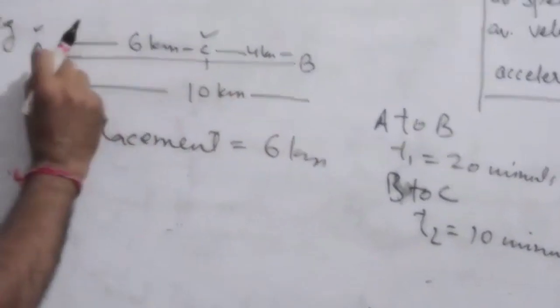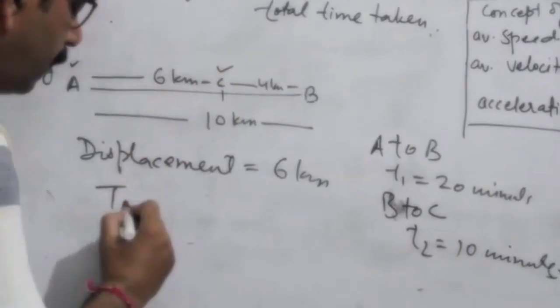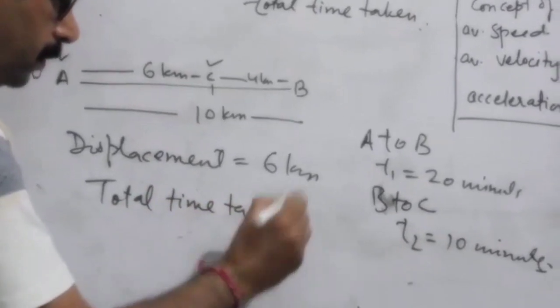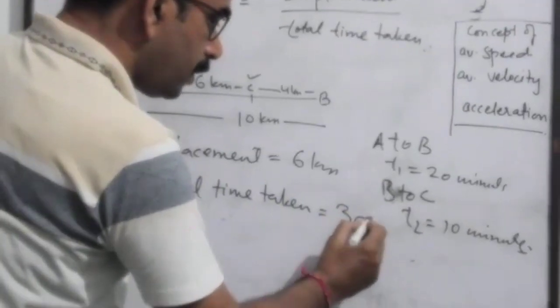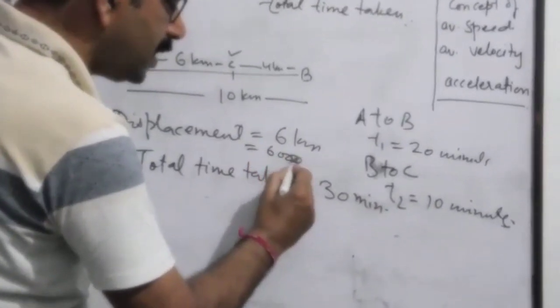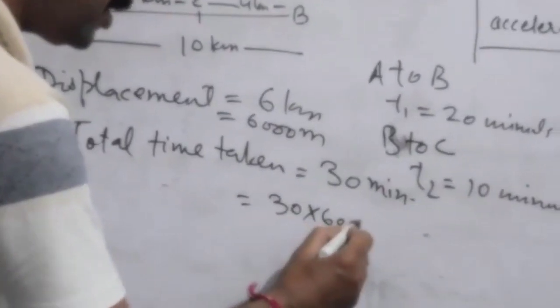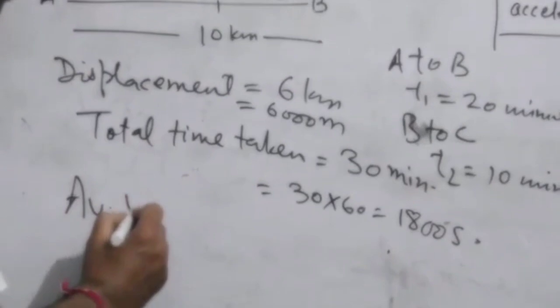Now displacement is 6 kilometers, the distance between initial and final points, and total time taken is equal to 20 plus 10, 30 minutes. Now 6 kilometers can be converted to meters, 6,000 meters, and 30 minutes can be converted to seconds. 30 into 60, 6 3s are 1800 seconds, and average velocity is